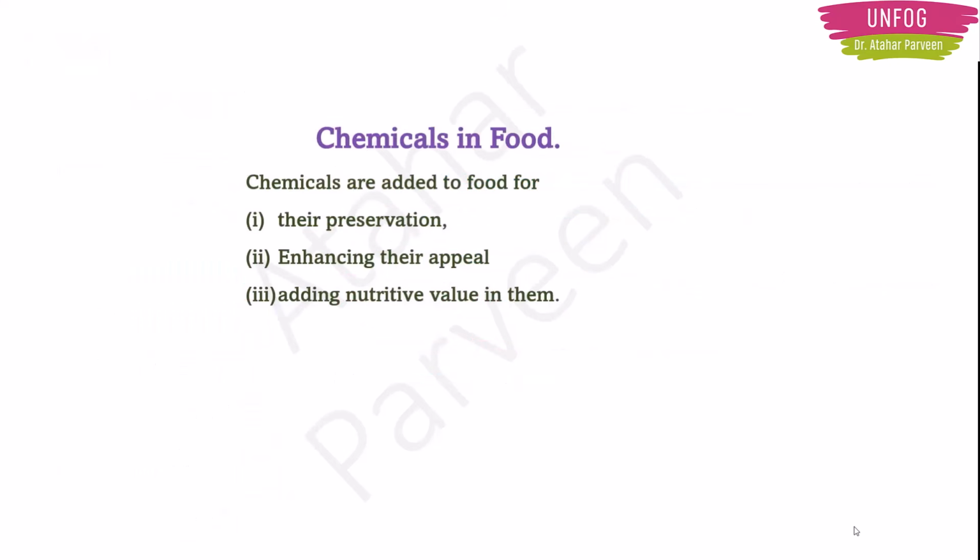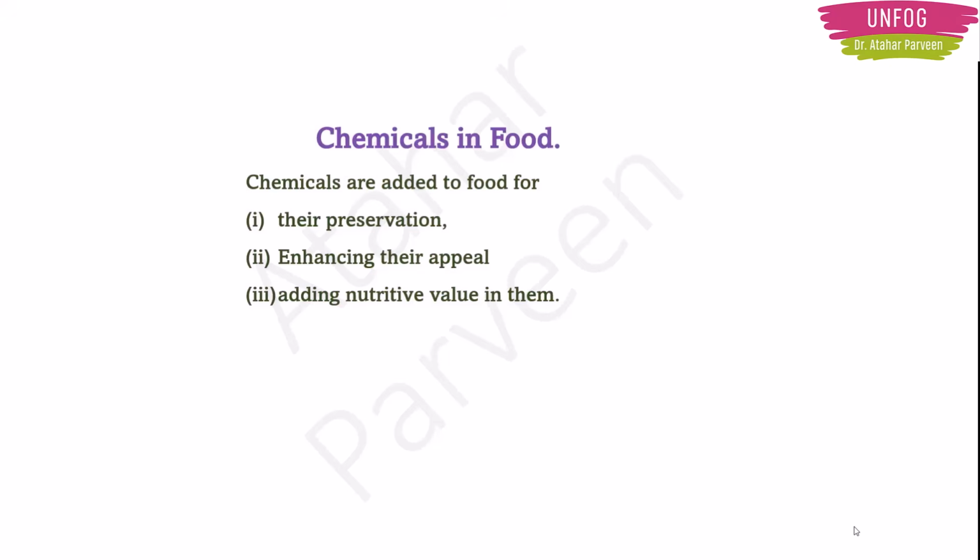Now let's come to chemicals in food. Like I told you earlier, chemicals are not only used as soaps, detergents, drugs, medicines, but they can also be used in our food. Why are they added to our food? There are three motives behind it. First is to preserve the food.